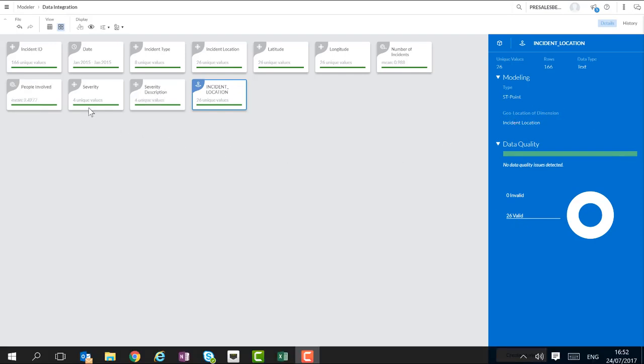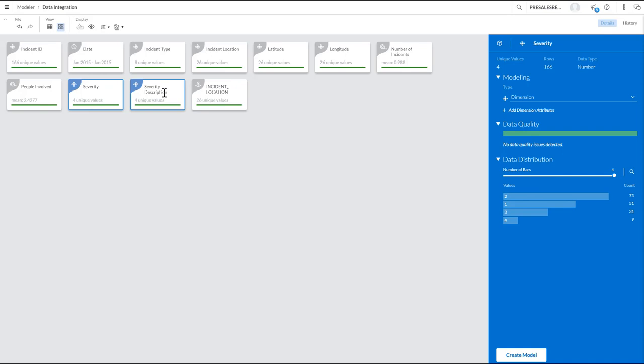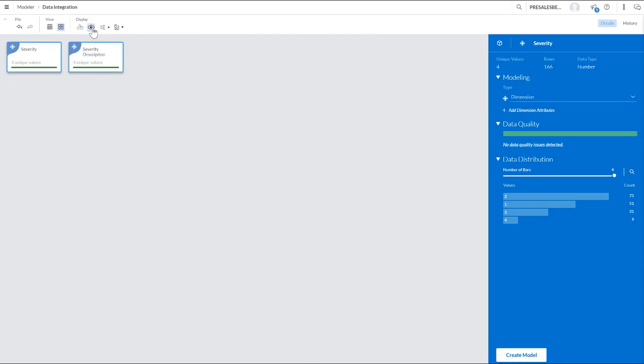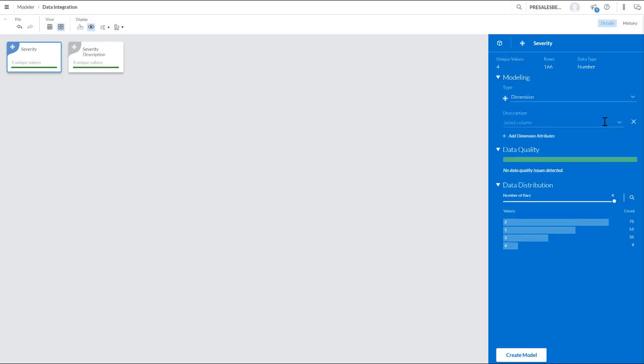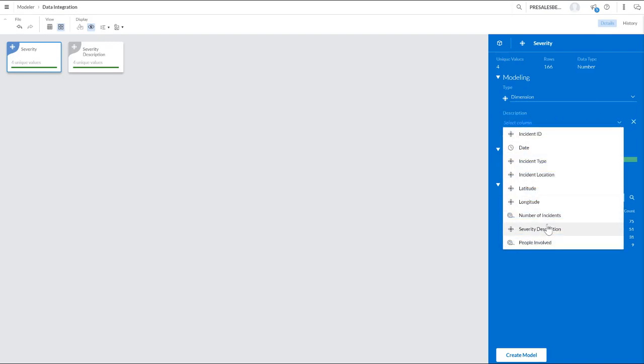Let's focus now on the fields severity and severity description. These two are linked. When we want to take out some cards and focus on it, we can click on the eye. And then we see only these two cards. We want to give the severity a description by adding a dimension attribute. And this way we can link both fields together.